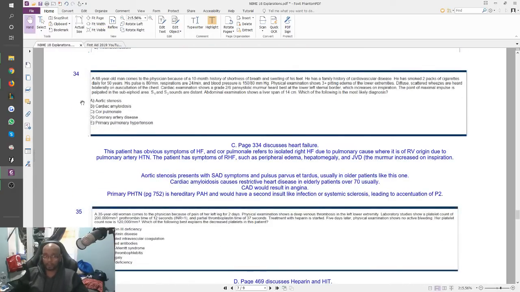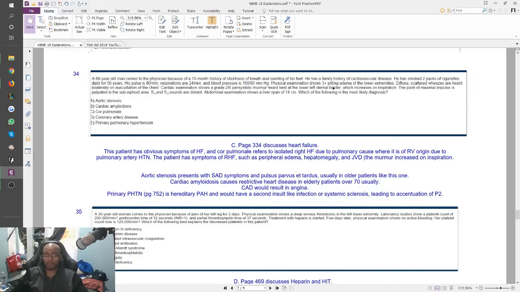34 was a question about heart failure. So this is a 68-year-old man, so he's very old. Comes to the physician because of a 10-month history of shortness of breath, swelling of his feet. He has a family history of cardiovascular disease. He smoked 2 packs of cigarettes daily for 50 years. Pulse is 80, respiration is 24, blood pressure is 150/80.